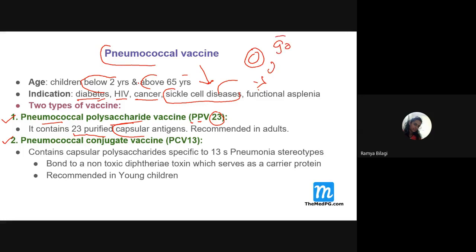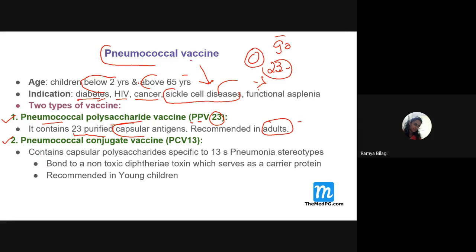Of these, 23 strains commonly infect humans, so those strains' capsular antigens are taken to produce this vaccine. It is recommended in adults, and sometimes we can give it in children also.